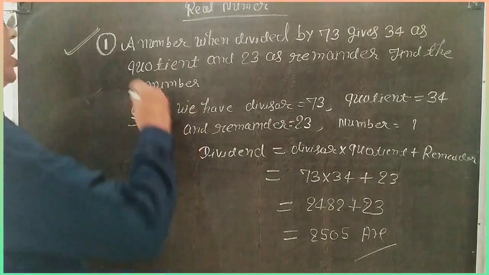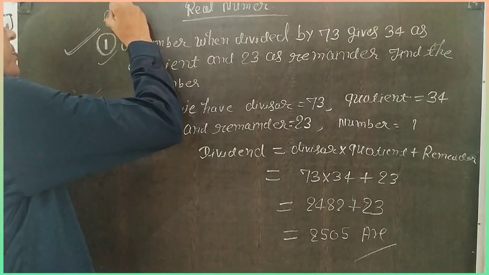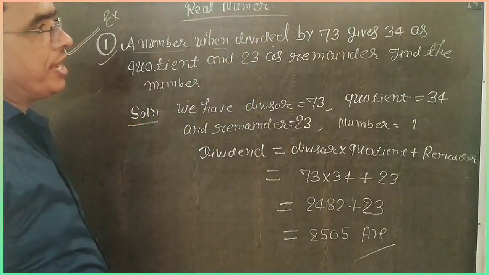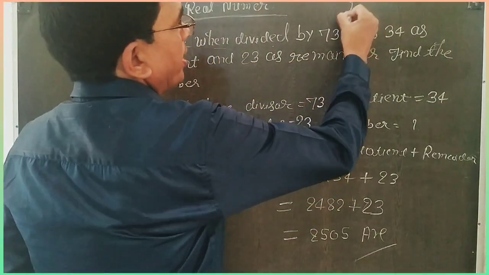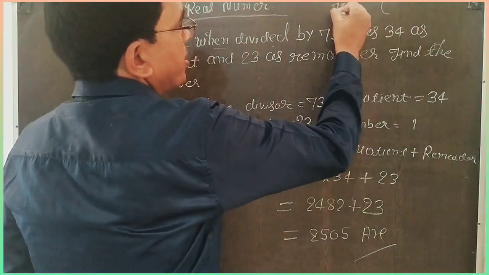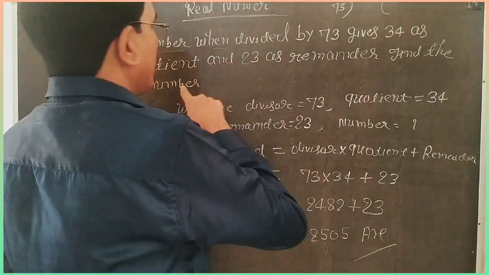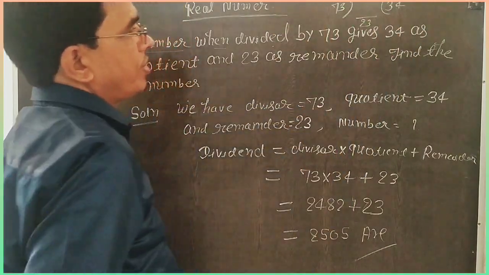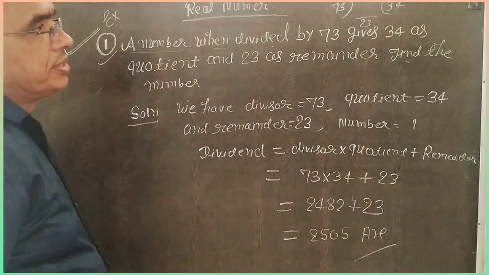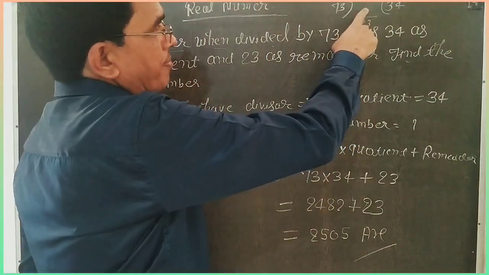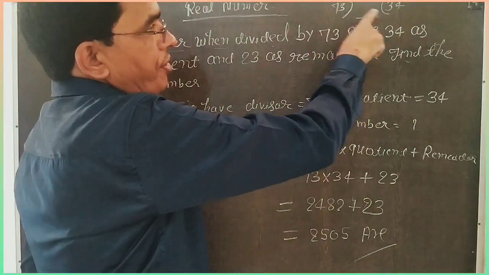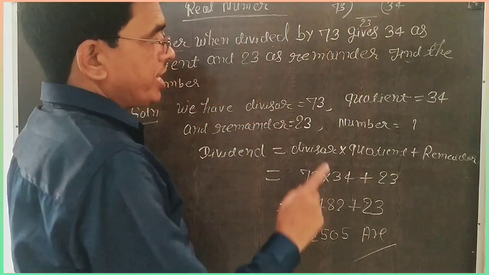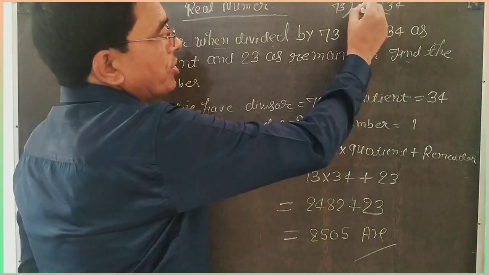Now see the first example. A number when divided by 73 gives 34 as quotient and 23 as remainder. Then find the number. So it is clear: a number is divided by 73, we get 34 as quotient and 23 as remainder, and you have to find the number. That means you have to find the dividend.